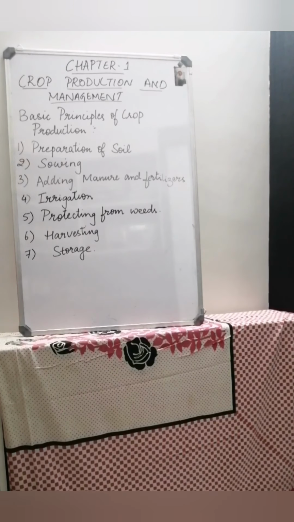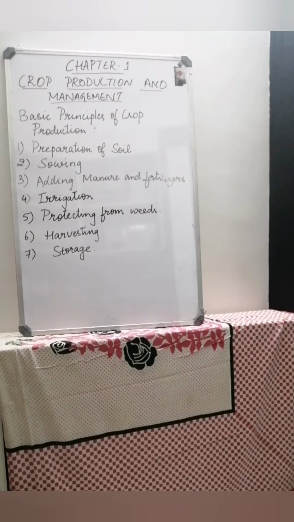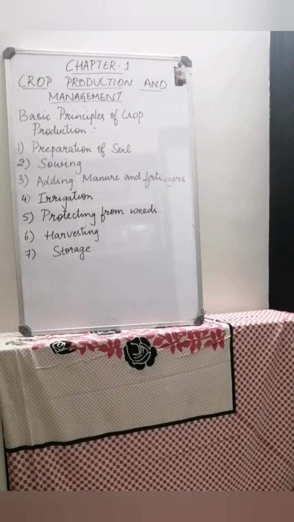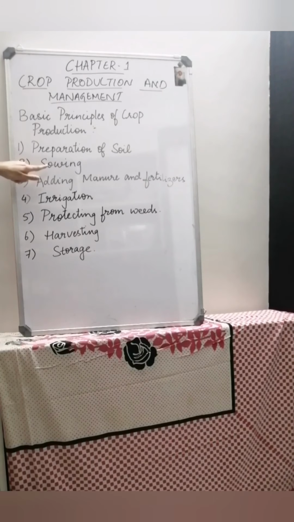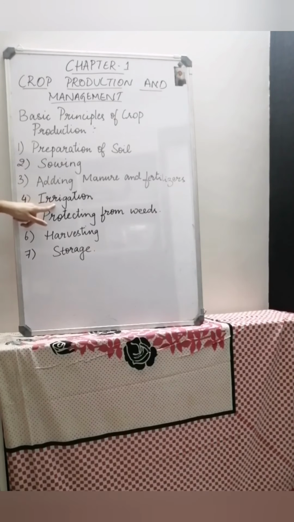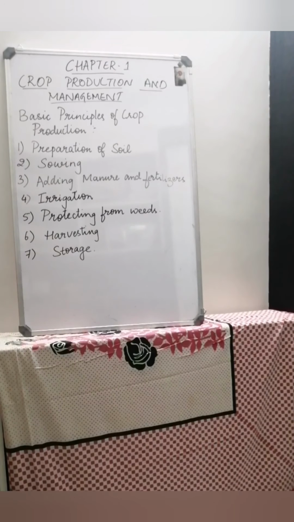So first is preparation of soil. How do you start with it? As soon as farmers see the land, first what do they do to the soil? That is preparation of soil. Then sowing. Sowing is how you put the seeds in the soil. Next is adding manure and fertilizers. What are the things you add to the plant or the soil so that the plant grows in a healthy way? Irrigation is supply of water.